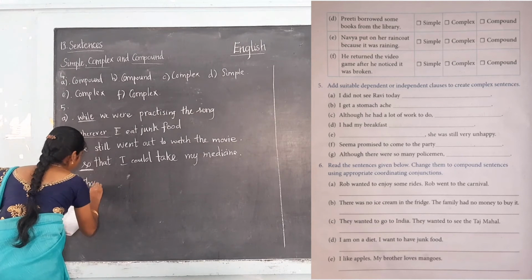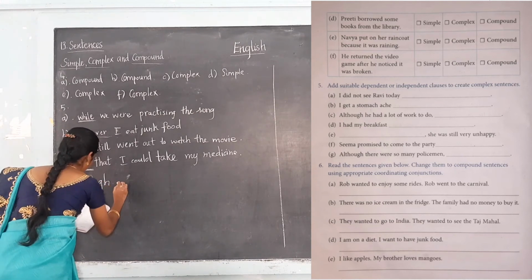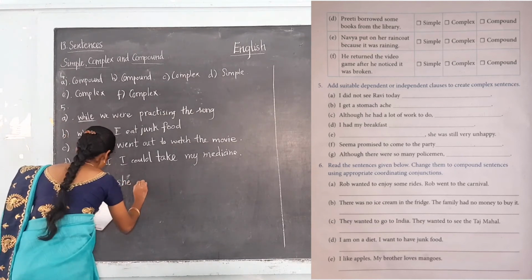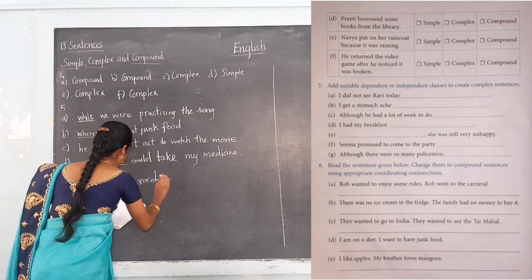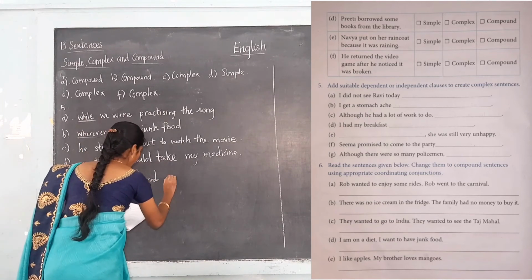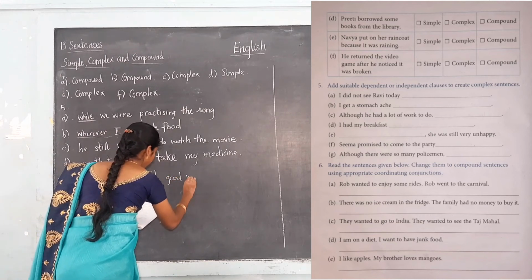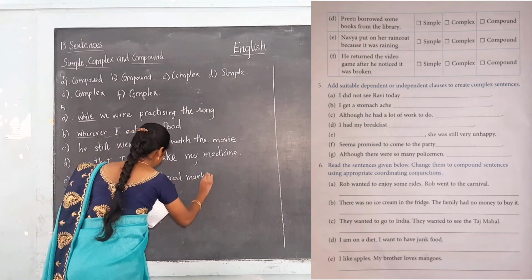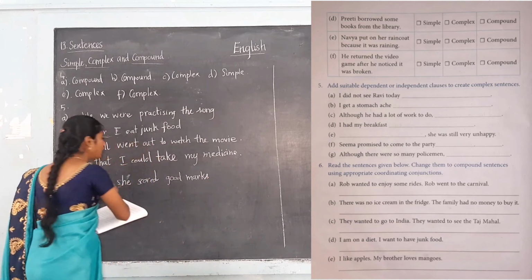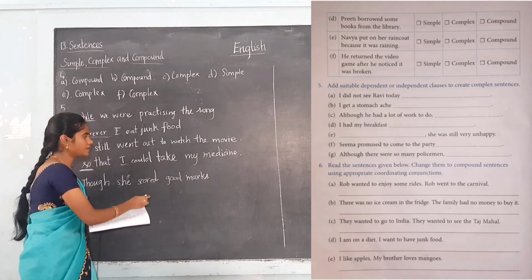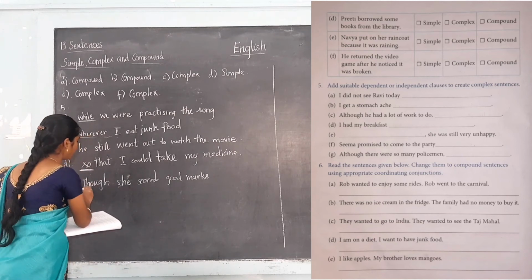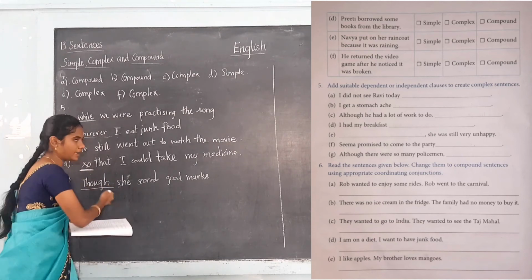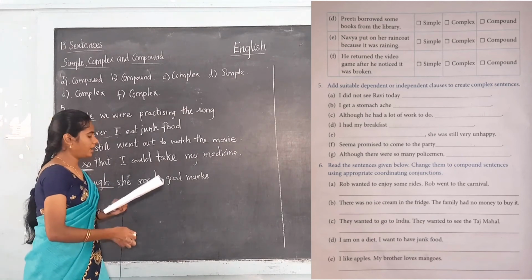Though she scored good marks, it's a dependent clause. It is coming at the start of the sentence. The dependent clause is starting with the subordinating conjunction though.